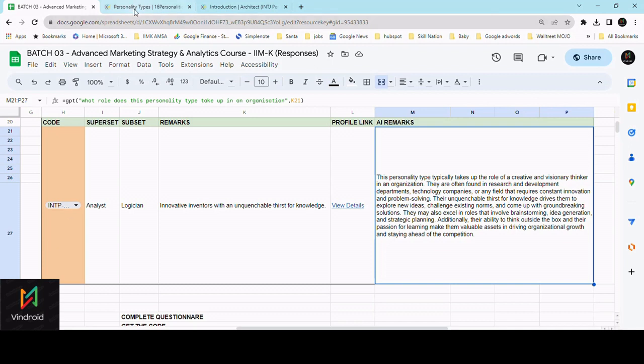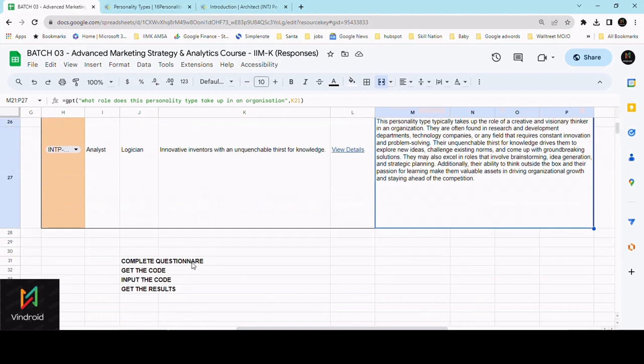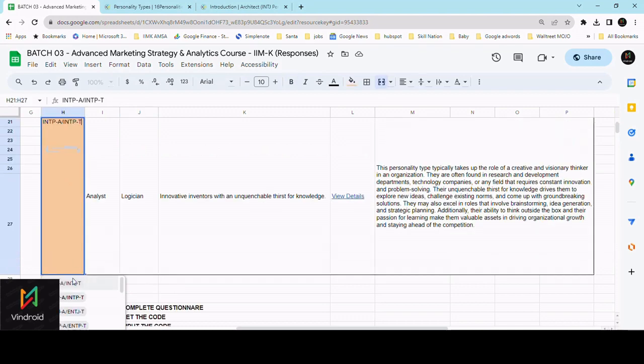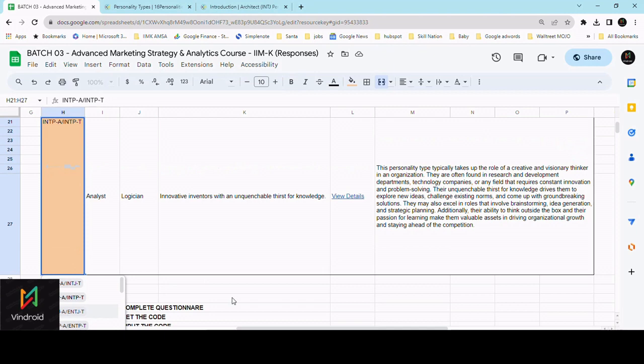First we'll go to the site 16personalities.com to understand that better. To create this sheet, to create a workflow, first we'll ask the person who comes for the job interview, for example, to fill out a questionnaire which takes about 5 to 10 minutes. From there we'll get the code that is connected with 16 different personalities. We just select the code here, and from there you will get the complete results.